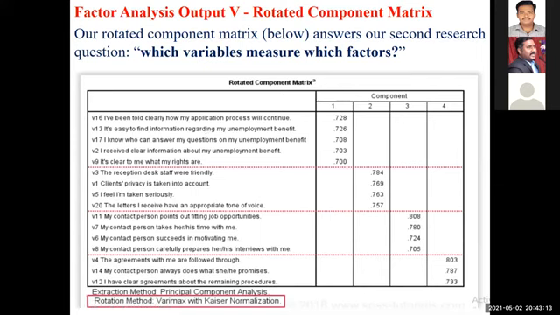Now, from the rotated component matrix, your final confirmatory factor analysis table should be: factor 1, sources of information. You should mention the name, sources of information, and then the variables. List out these 5 variables. Mention the factor loading value.